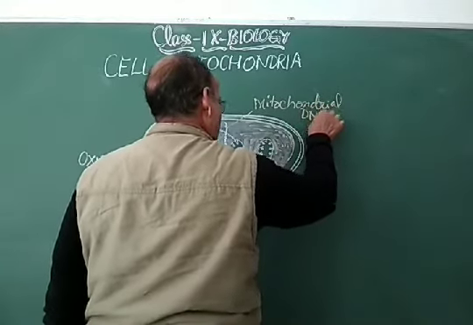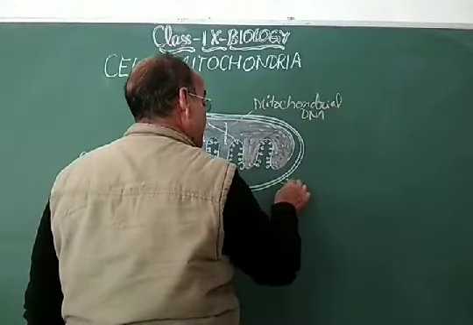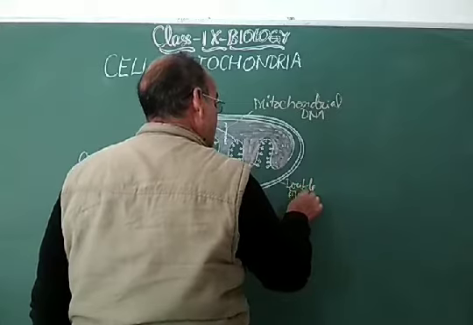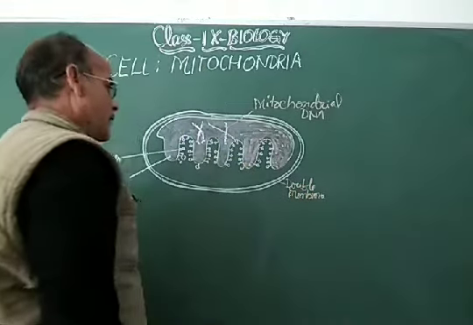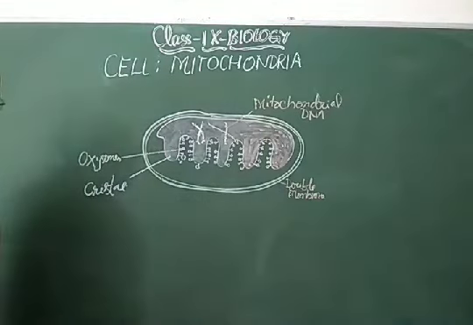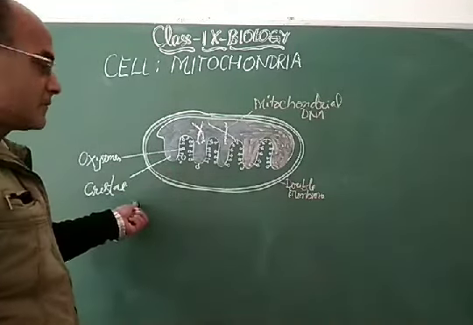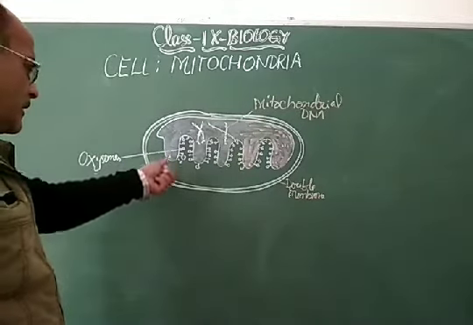This is the oxysome. This is the double membrane structure. So my dear students, this is the structure of the mitochondria, which has these parts: oxysomes, which are just like the gas burner of a gas stove, and cristae.